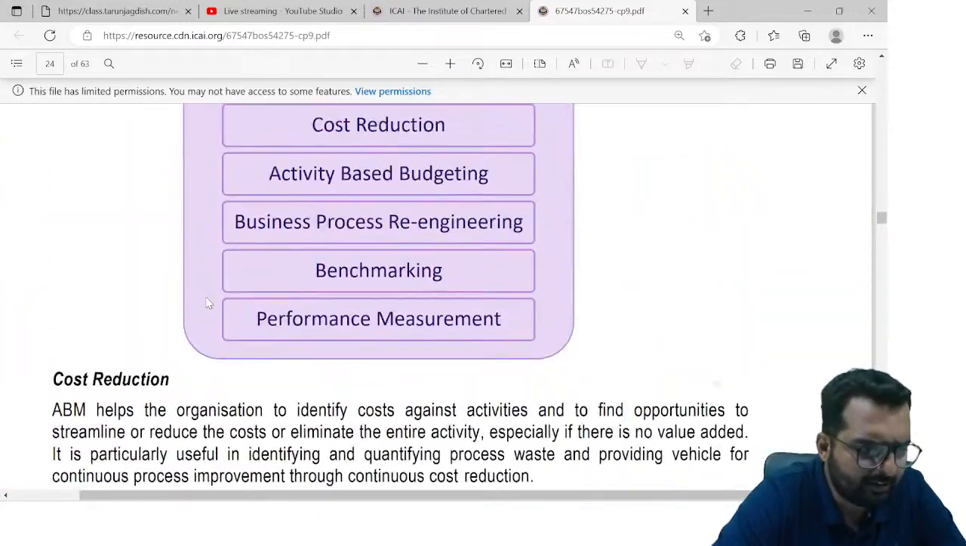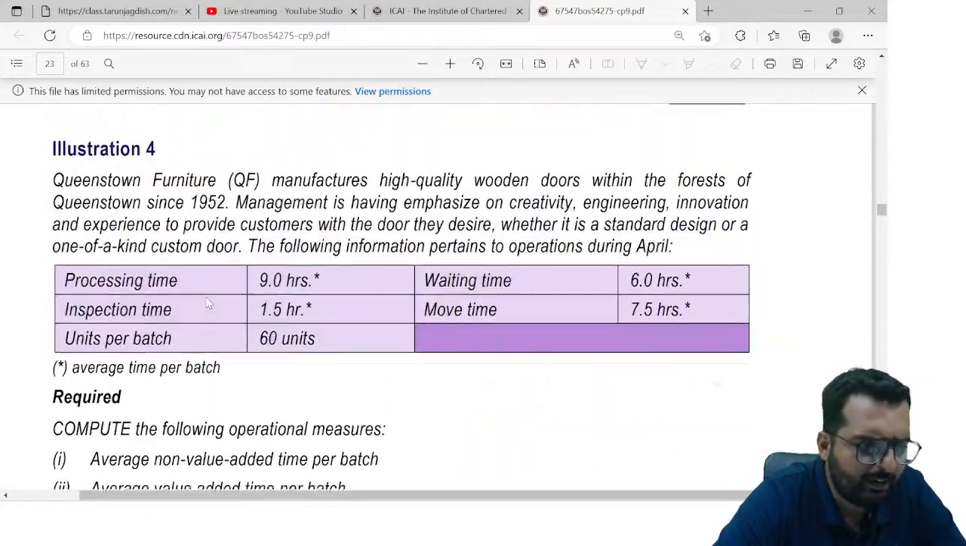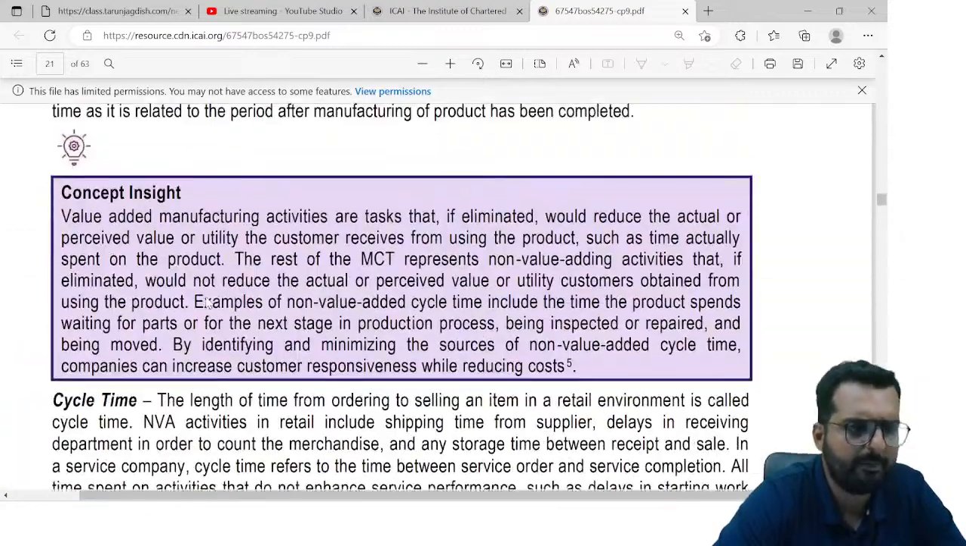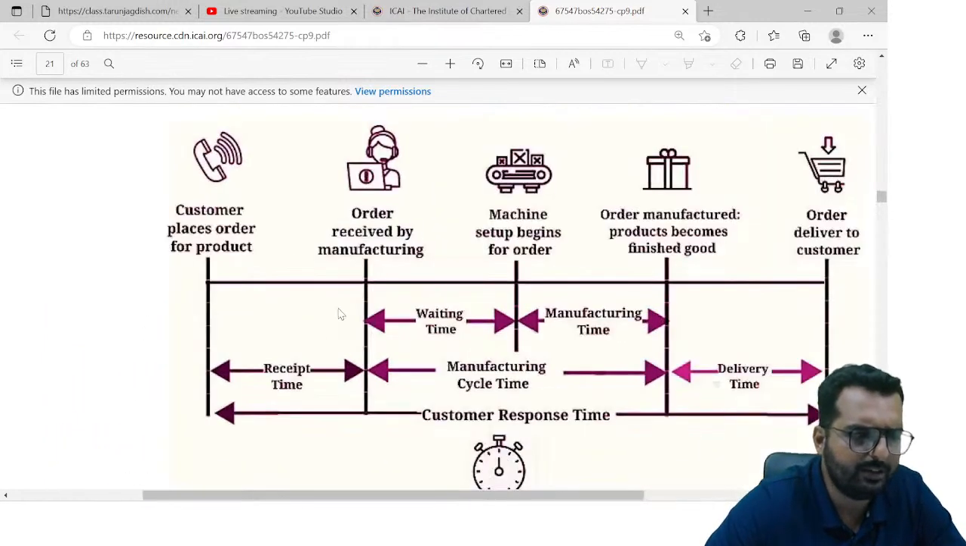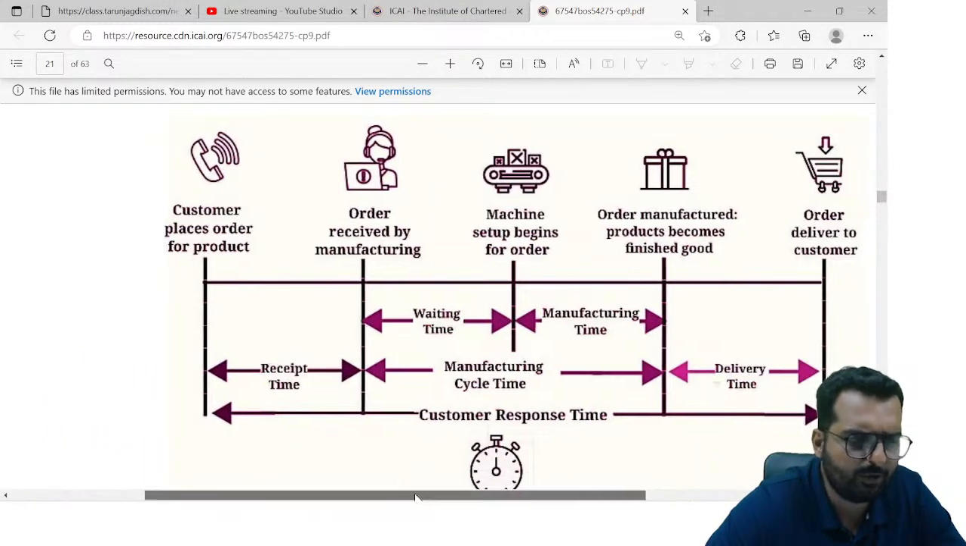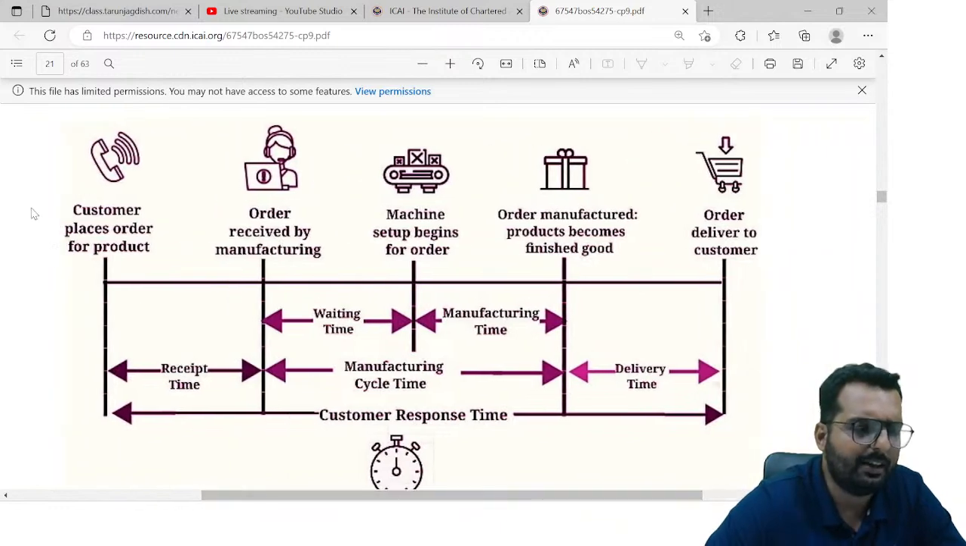One diagram is there which is coming frequently in exam. Very, very important diagram. Yes, this diagram, friends. I want you to draw this diagram in your books because they are asking you questions based on this. Look, customer places an order and the order is received by the manufacturing department.